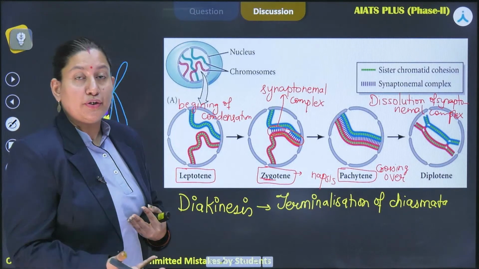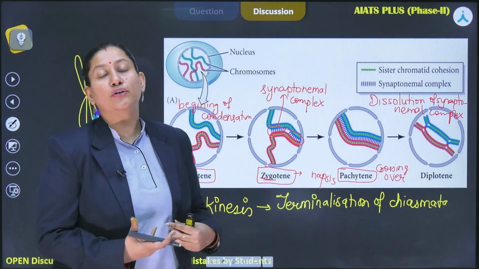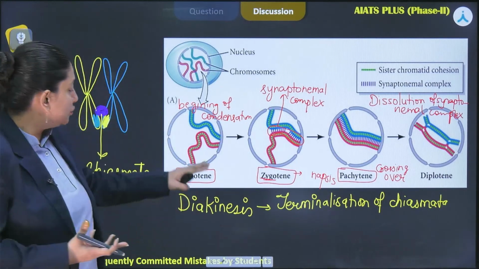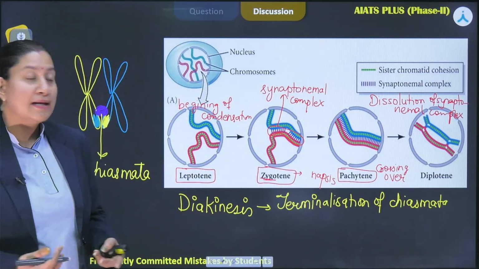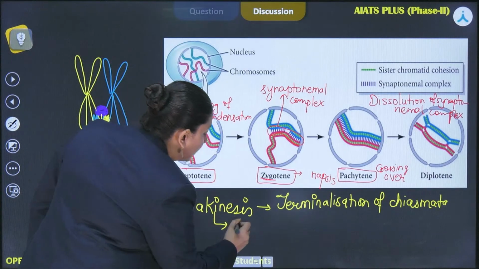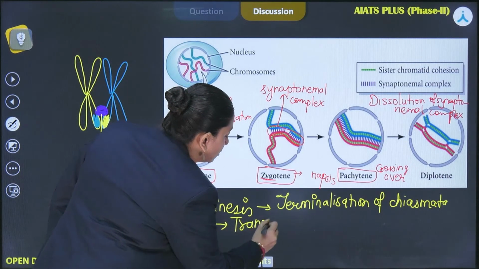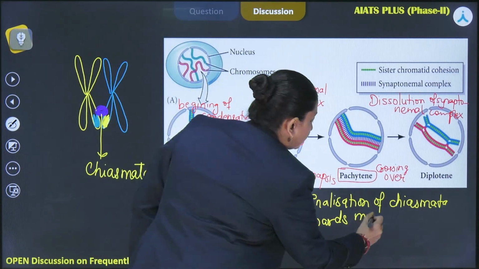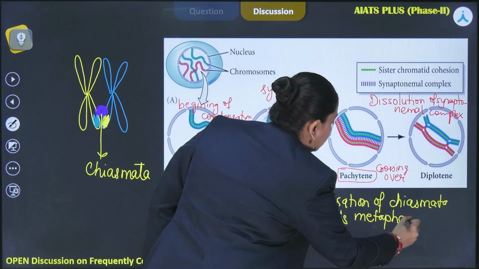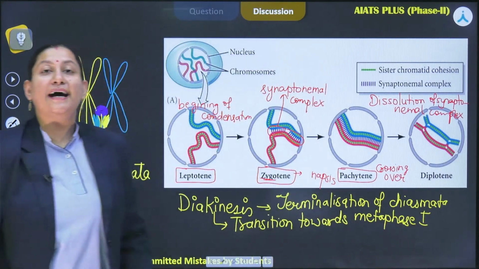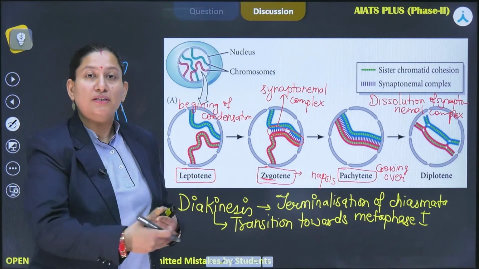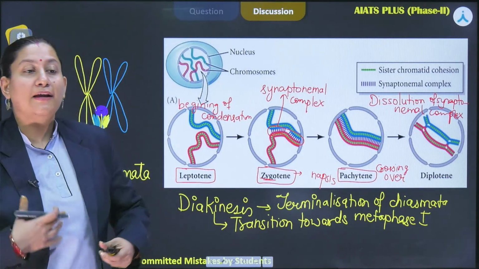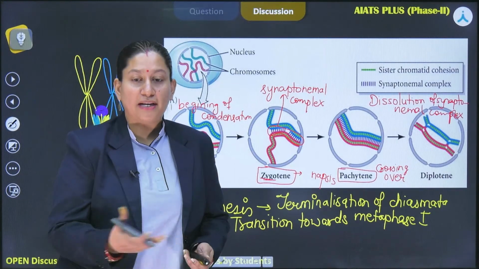That disintegration, the nucleolus disappearance, and the aster formation, all those events that are still lacking, are going to be finished by the end of diakinesis, and therefore diakinesis represents the transition towards metaphase I, because this shows that the prophase is now completed and the cell can progress towards metaphase I. So this is the entire idea about prophase I. If you have any questions, you can put them in the comment box so that I can answer.